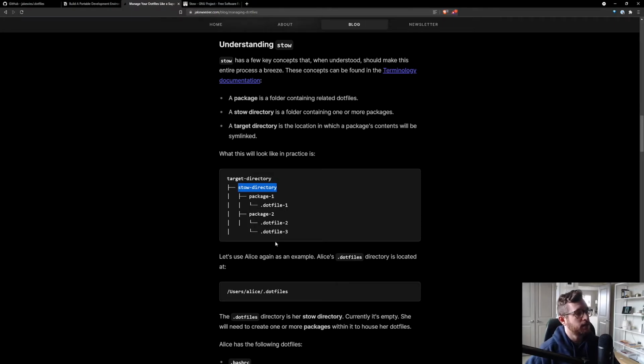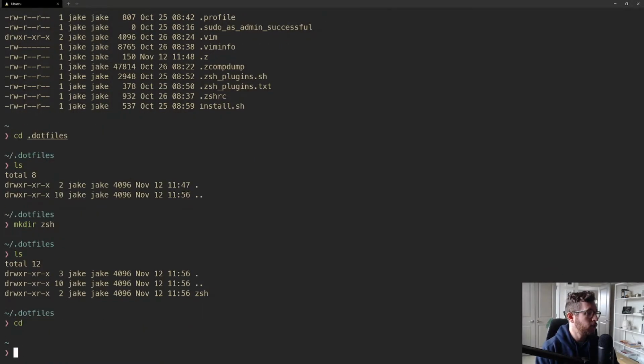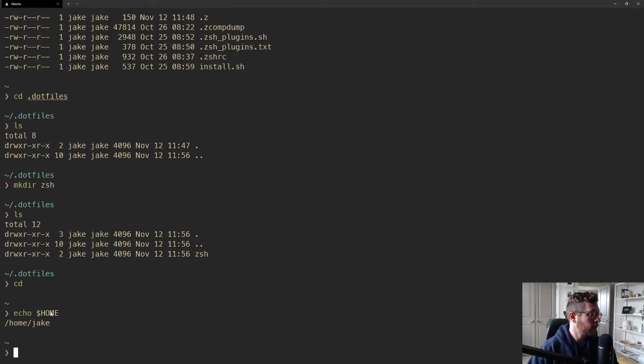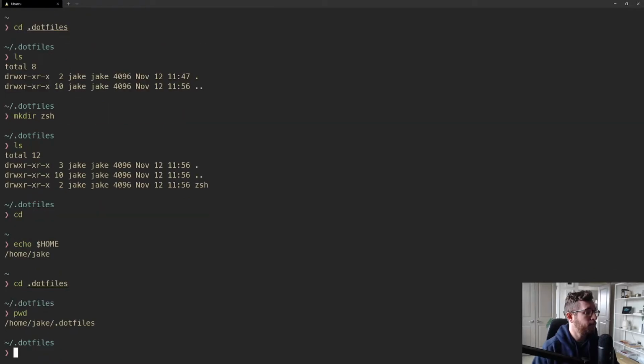And the last piece of this puzzle is the target directory. So the stow directory needs to be a child of the target directory. In our case, the target directory would be our home directory. And the reason that is, if I echo home, I'm in home Jake. But if I cd into my .files and then I print out the present working directory, you can see that the .files directory is a child of the home directory. And because we've made this directory our stow directory, then this will be the target directory. I'm saying directory a lot here, but I'm just trying to illustrate how all of this functions.